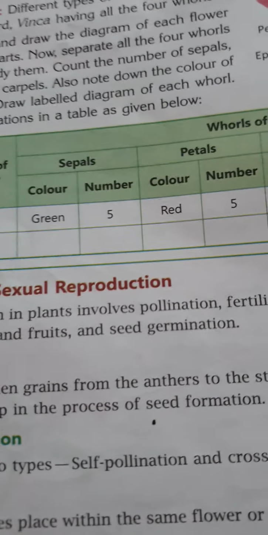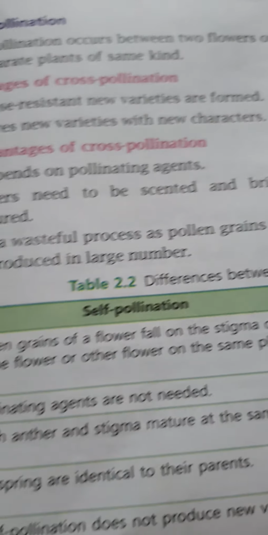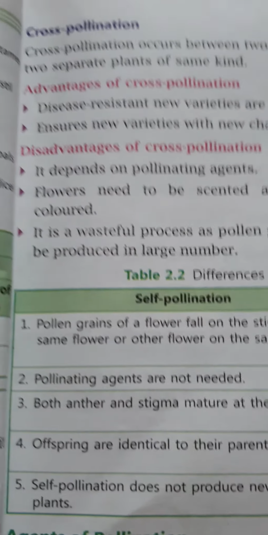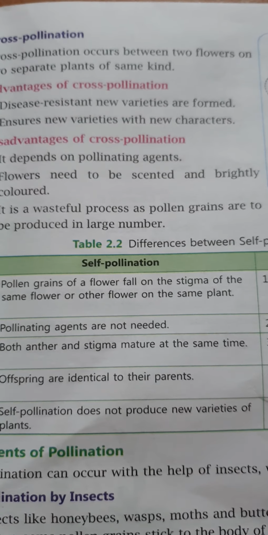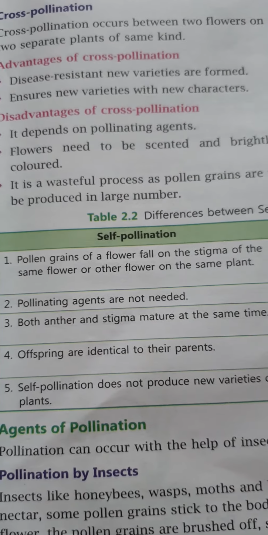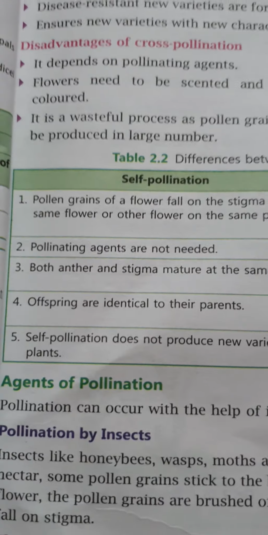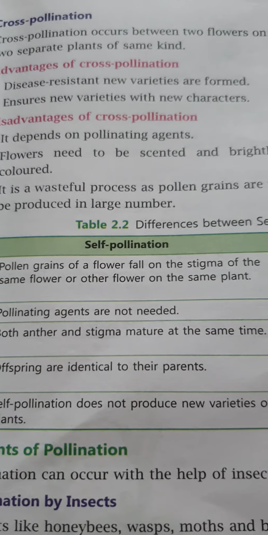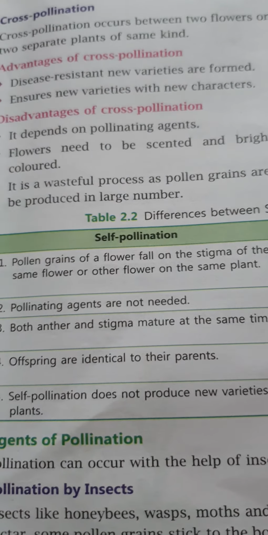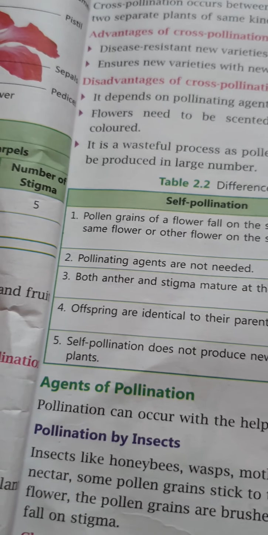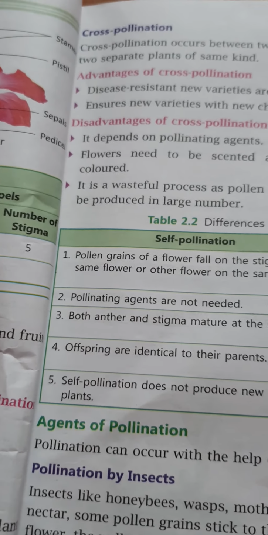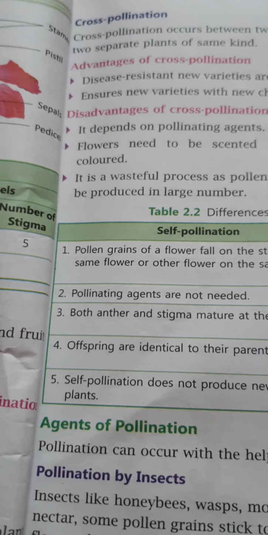Now what should be the cross pollination? What is cross pollination? Cross pollination occurs between two flowers or two separate plants of same kind.